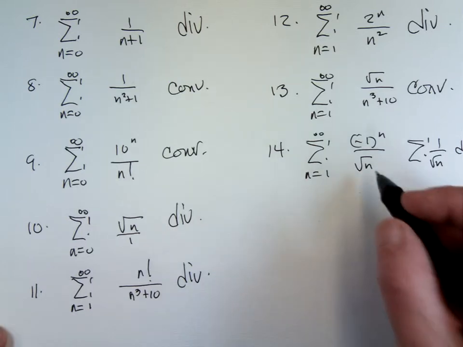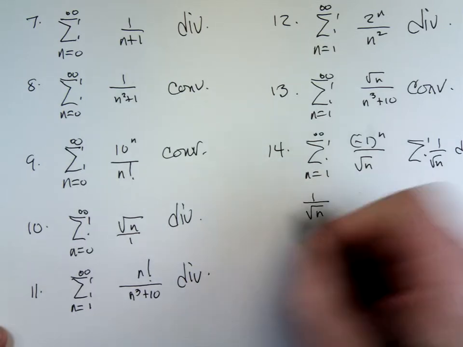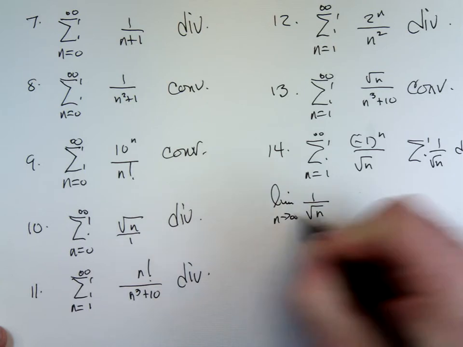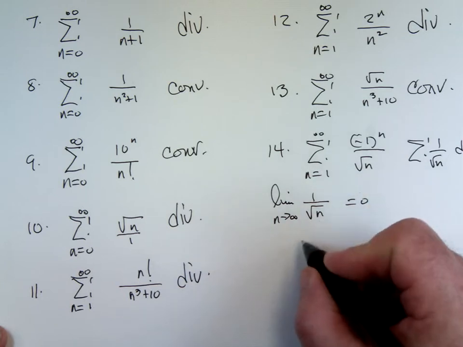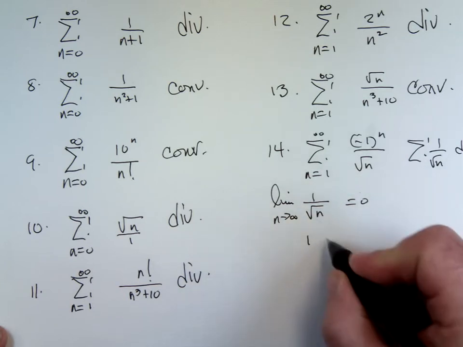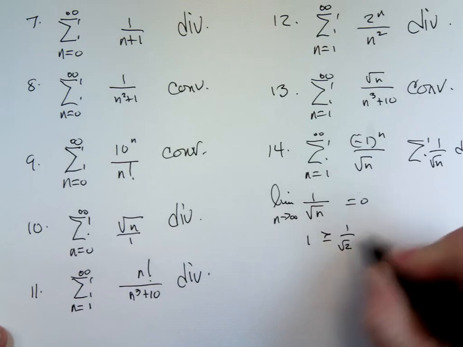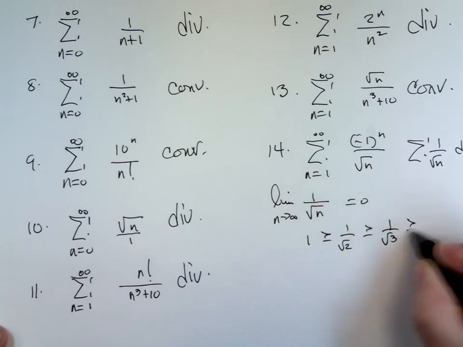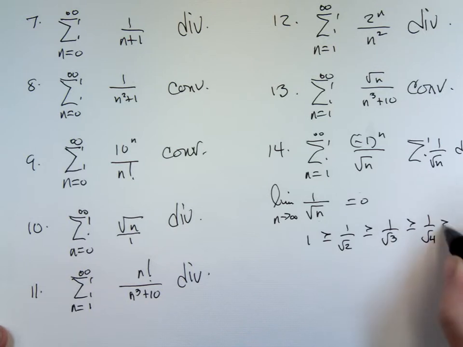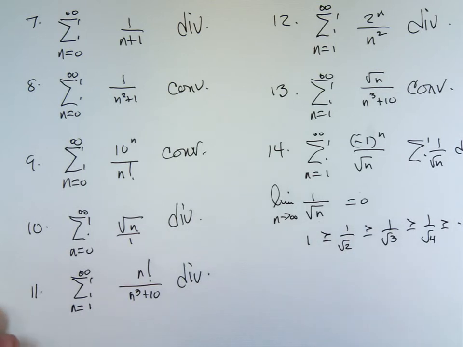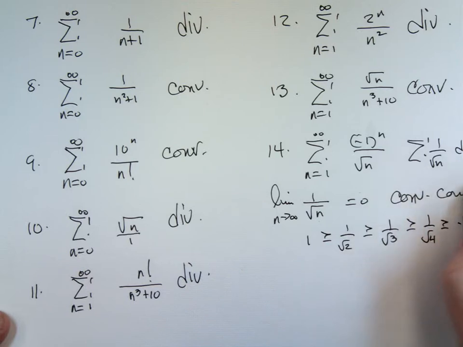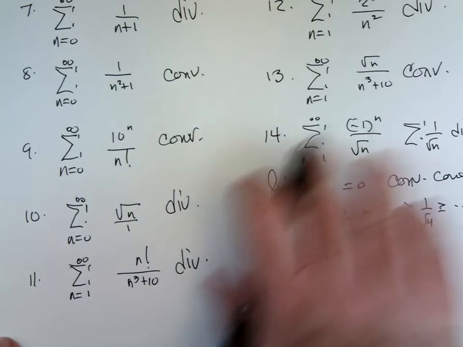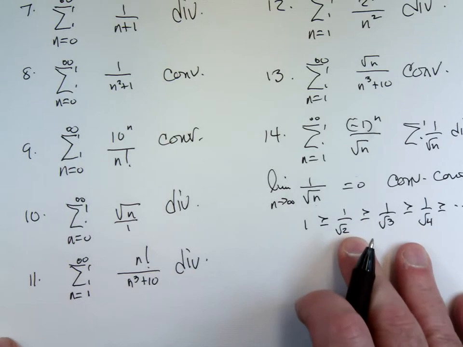What do you do then? You look at 1 over the square root of n. You take the limit as n goes to infinity. That's equal to 0. Well, that's good. That's one part of it. The second part is, what happens to these terms? When n is 1, you get 1. That's greater than or equal to 1 over the square root of 2, which is greater than or equal to 1 over the square root of 3, which is greater than or equal to 1 over the square root of 4, etc. As long as the terms are decreasing like this and have a limit of 0, the alternating series converges. This is conditionally convergent, converges conditionally. The positive series diverged, but the alternating series converged.